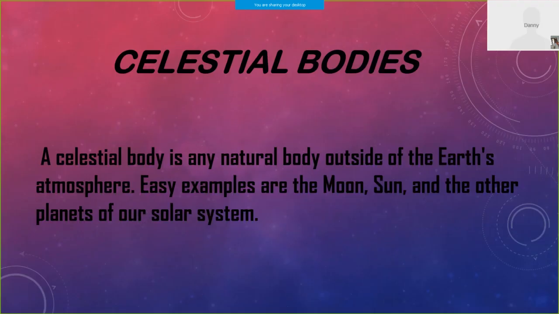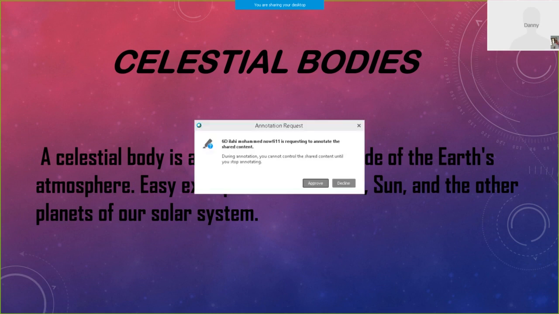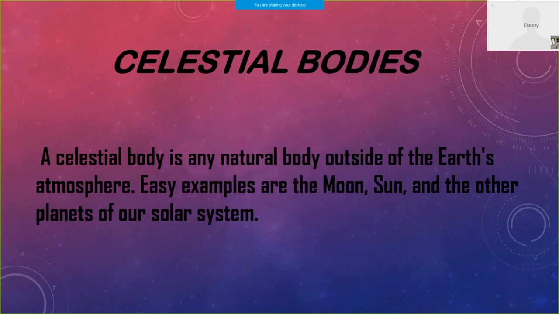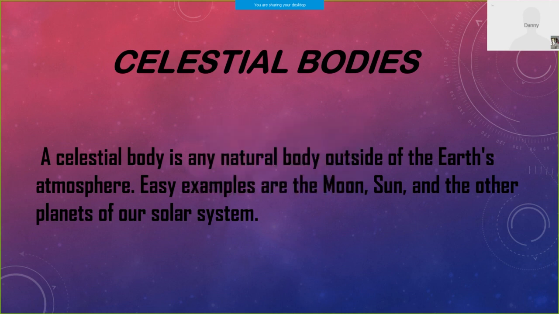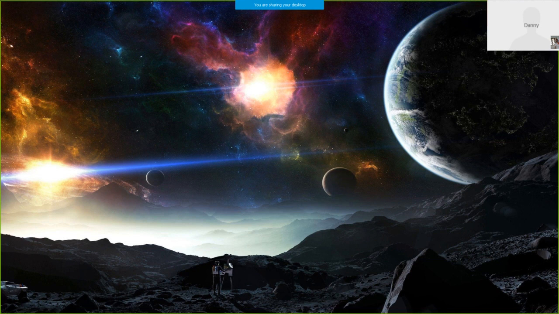Next, celestial bodies. A celestial body is any natural body outside of the Earth's atmosphere. For example, the moon, the sun, and the other planets of our solar system. Next one, you can see the image of celestial bodies.